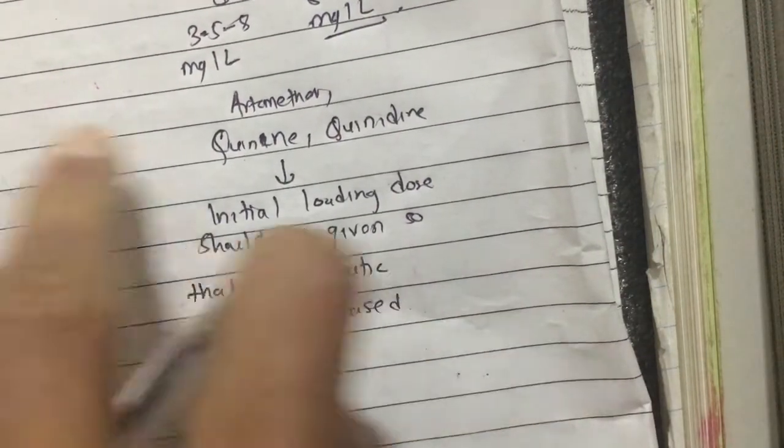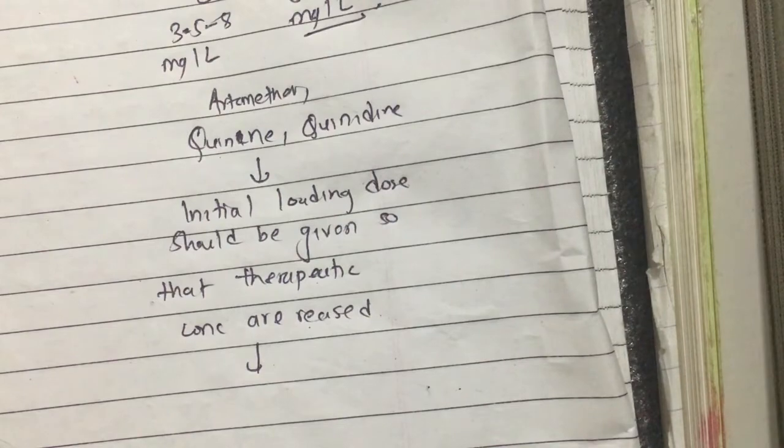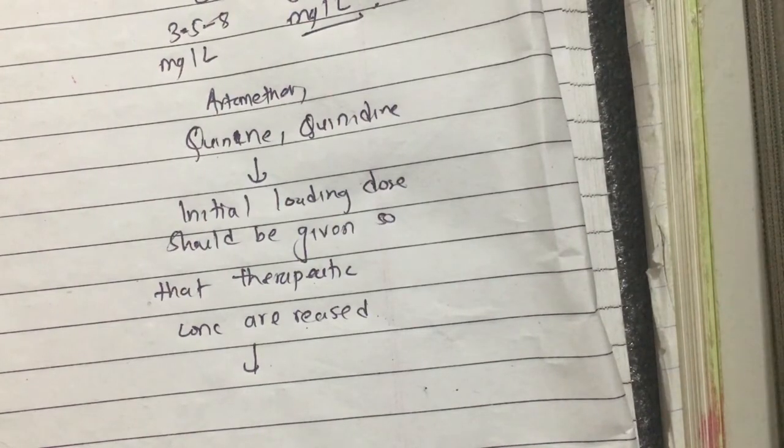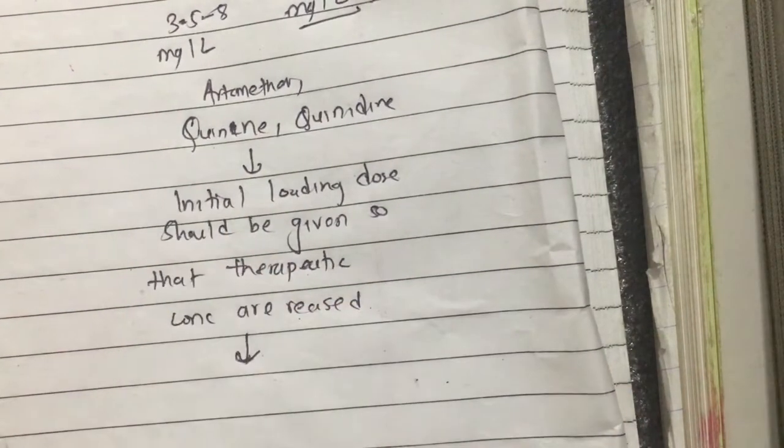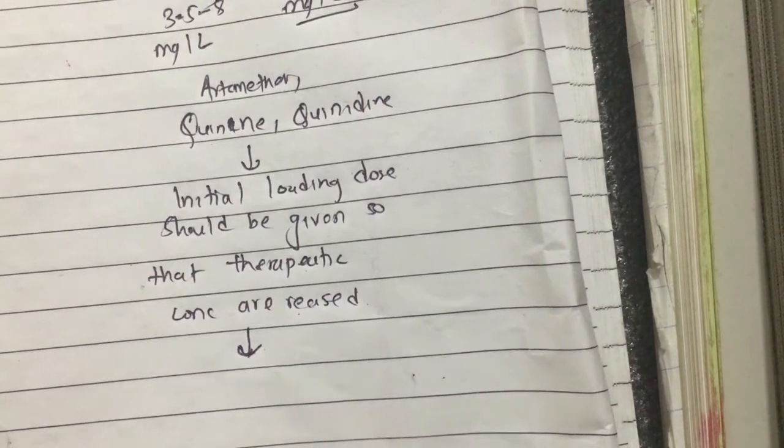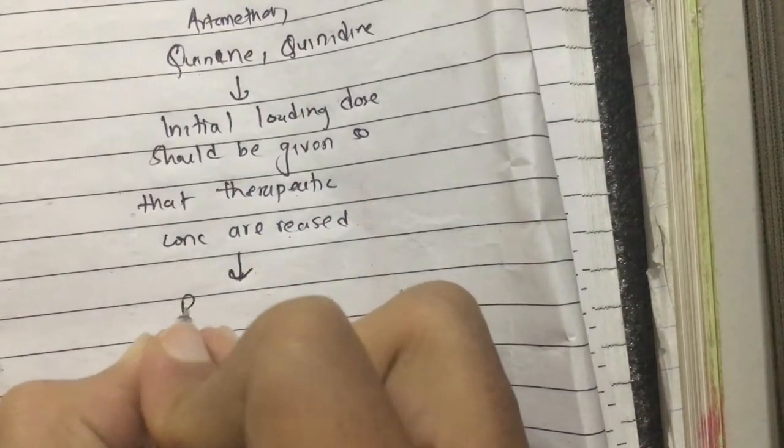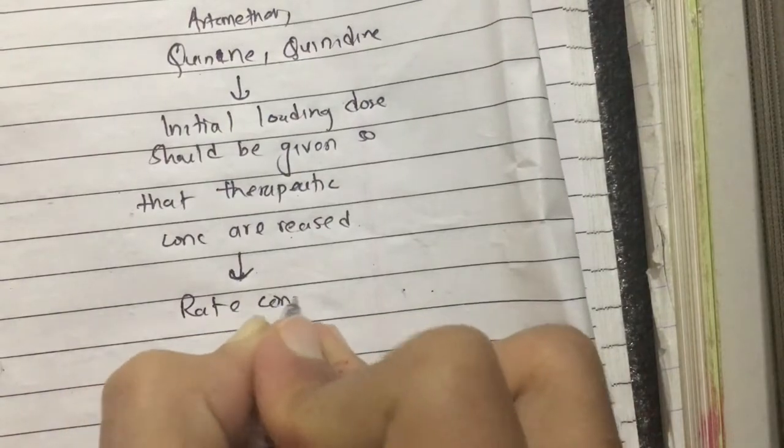But both quinine and quinidine can lead to severe and dangerous hypotension, so they are not administered as a bolus. They are administered by rate-controlled infusion only.